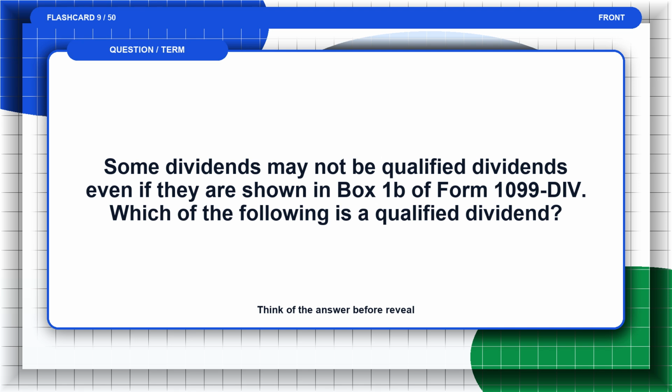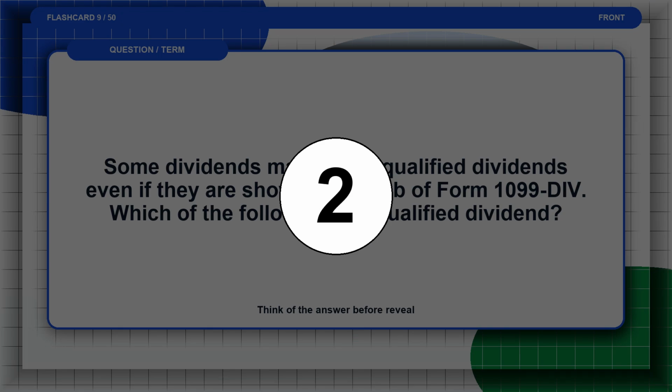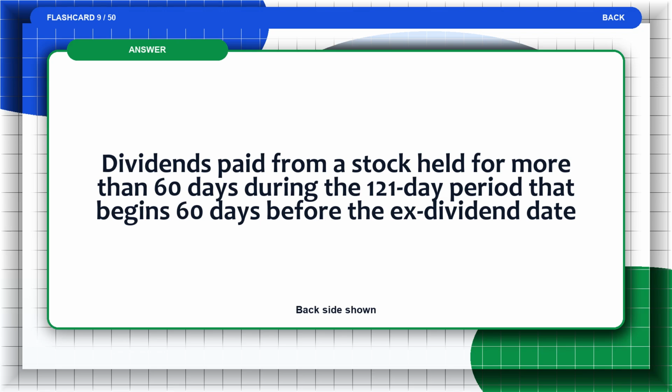Flashcard 9. Some dividends may not be qualified dividends even if they are shown in Box 1B of Form 1099-DIV. Which of the following is a qualified dividend? Think of the answer before the reveal. The answer is, dividends paid from a stock held for more than 60 days during the 121-day period that begins 60 days before the ex-dividend date.